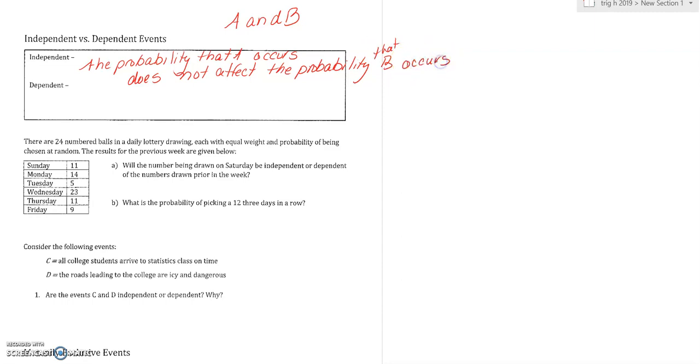Okay, so what about dependent then? So if the probability of B is dependent on the probability of A, or vice versa.